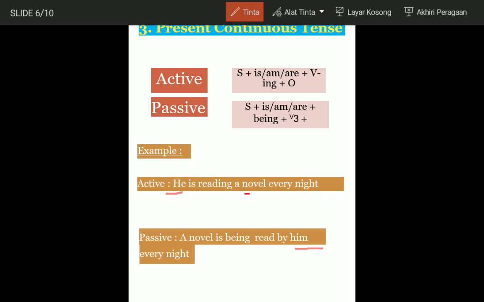And a novel as an object moves to subject in passive voice. Reading, verb ing in the active sentence, moves to verb 3, read. And plus is plus being. In passive voice, it can be a novel is being read by him every night.